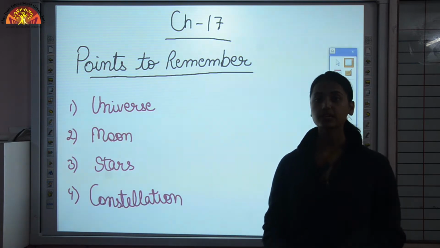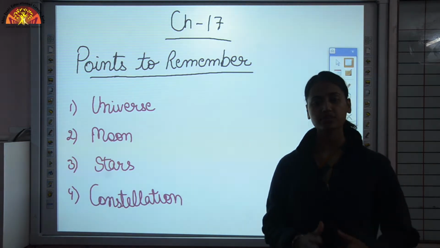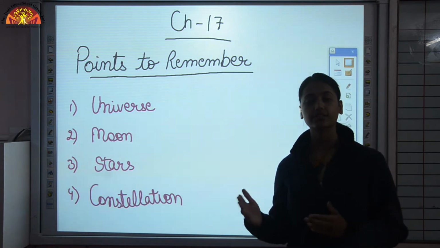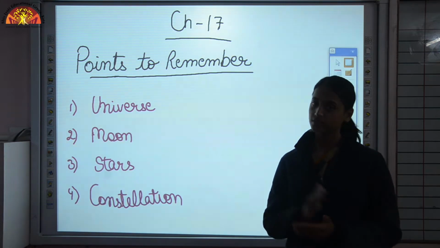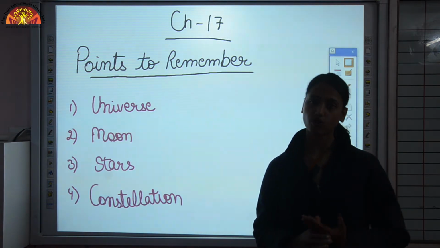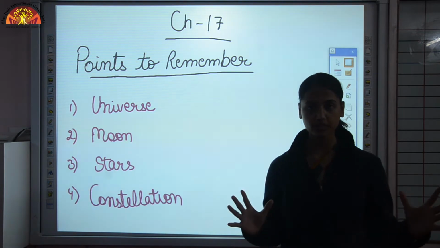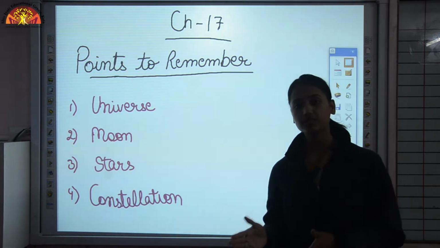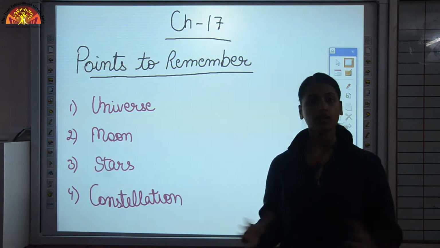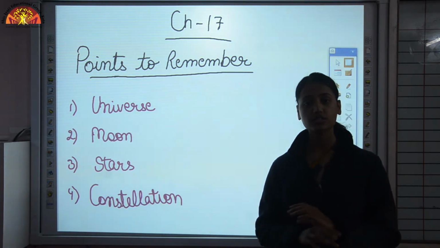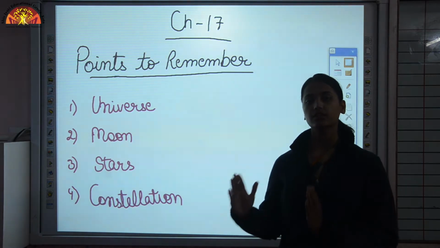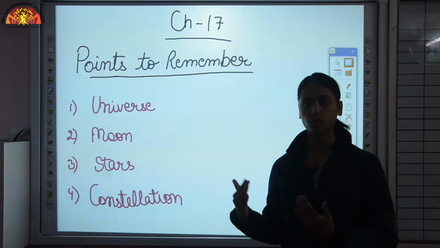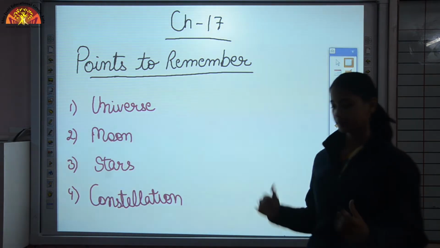And you have observed that daily the shape and size of the moon is different from the previous day. So what is that known as? Those day to day changes are the phases of the moon. The cycle is about 29 days, or a month. First we get full moon day, on which the complete moon is visible. Then the size of the moon starts decreasing. Then on the 15th day we get new moon day, which means the moon is not visible to us. Then again the size of the moon starts increasing gradually, and again on the 30th day or the 29th day we get full moon day.